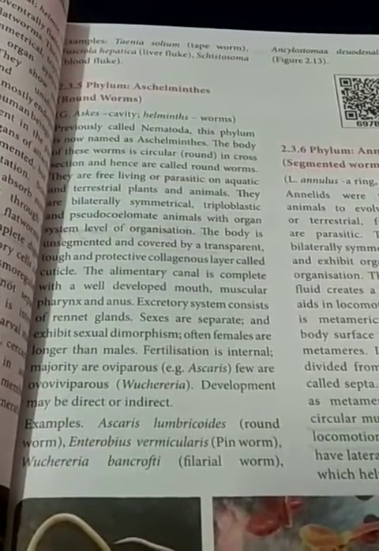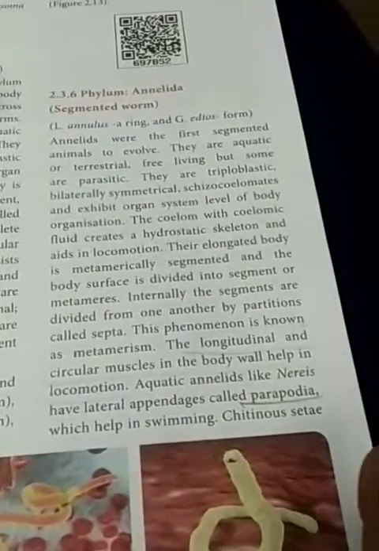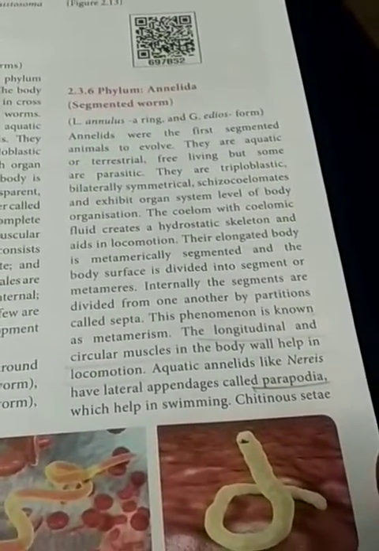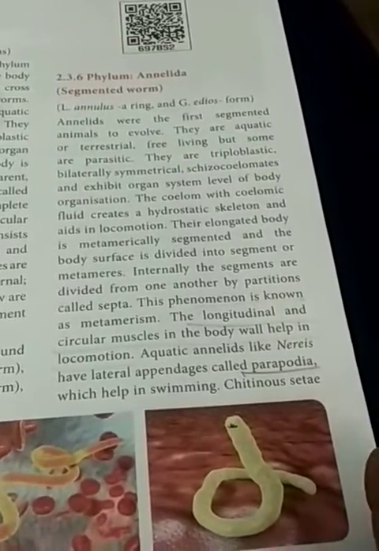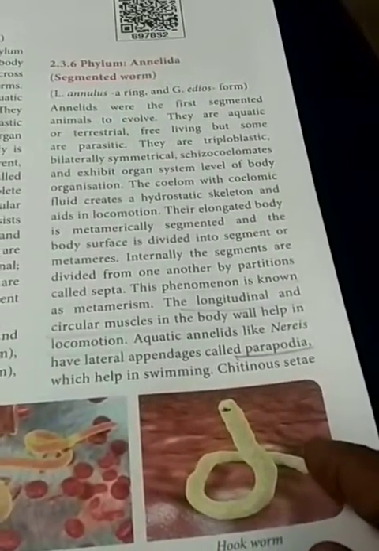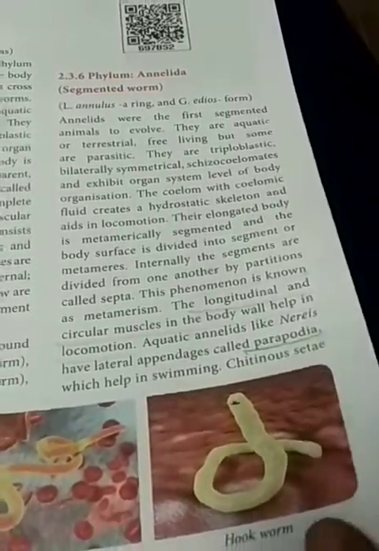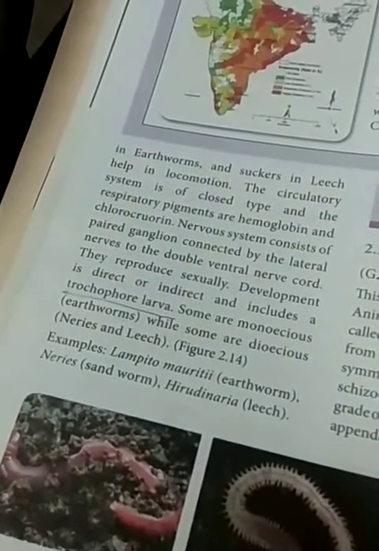So pseudocoelomate. Then phylum Annelida, segmented worms. The body is divided into a number of repeated units, segments. So some of the same organs are present in a number of segments. That is known as metamerism. Okay, metamerism. Then we have seen a number of examples. Here also indirect development. The larva is the trochophore larva.